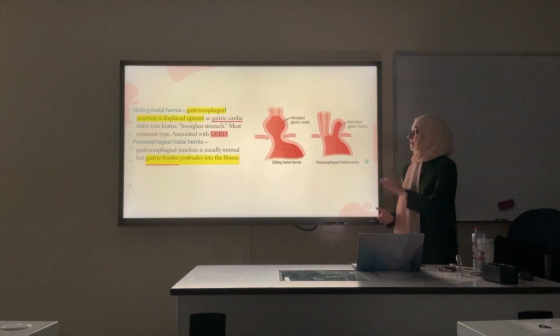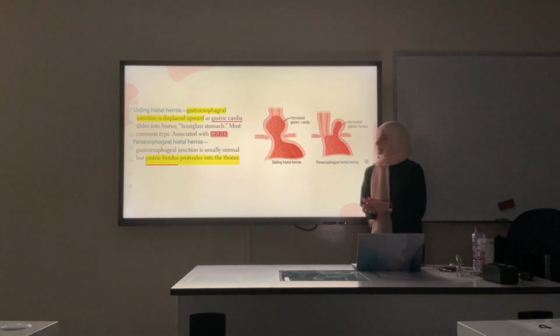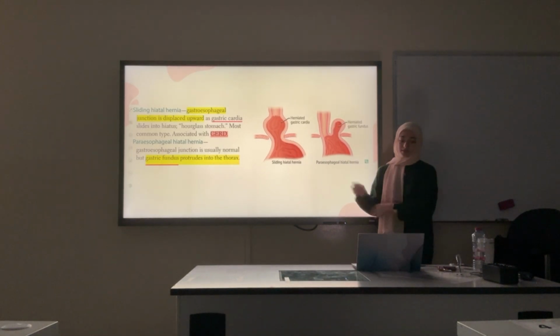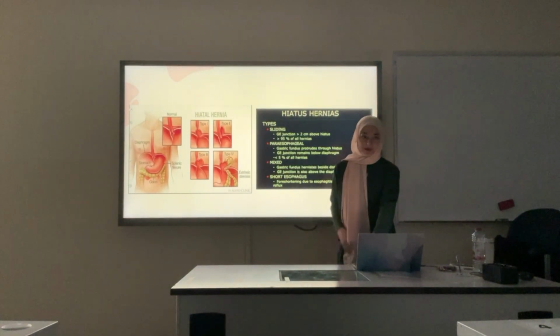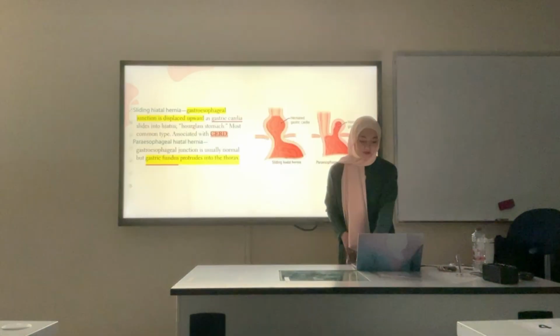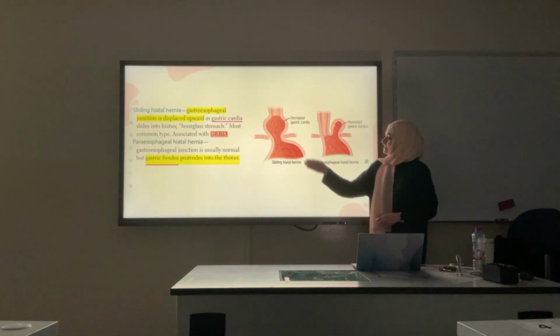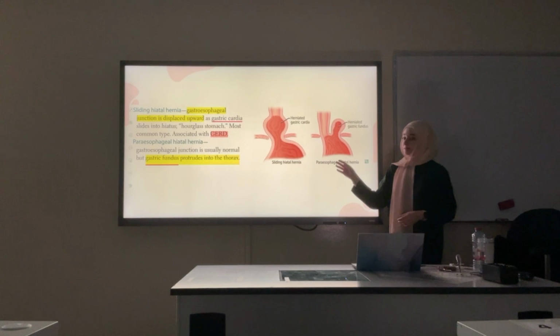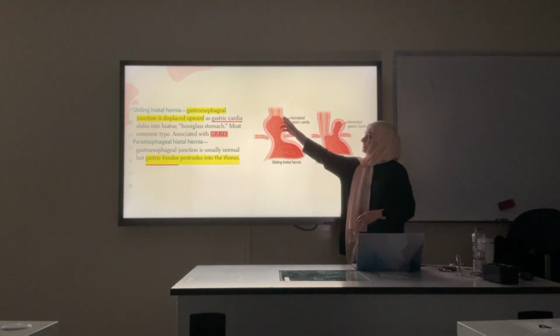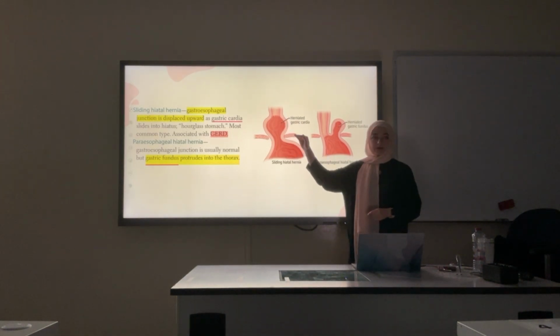Next are the hernias. We have mainly two types. The other types, 3 and 4, are low yield and usually you don't get questions about them. We have sliding hiatal hernia and paraesophageal hernia. The difference between them is which part of the stomach and the lower esophageal junction is displaced.